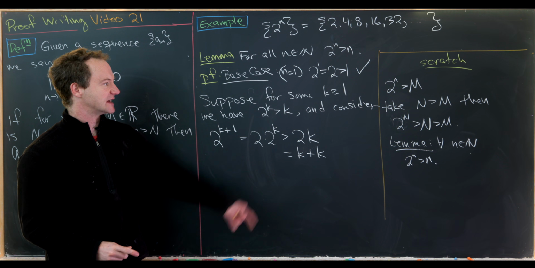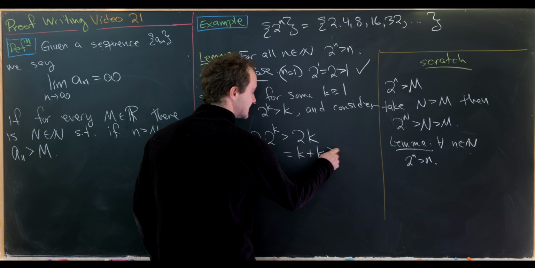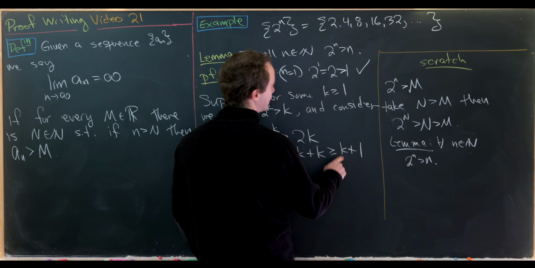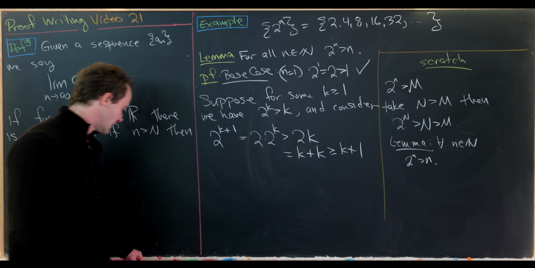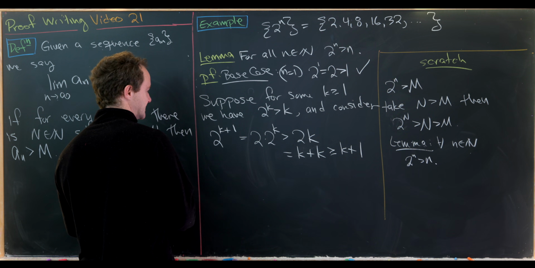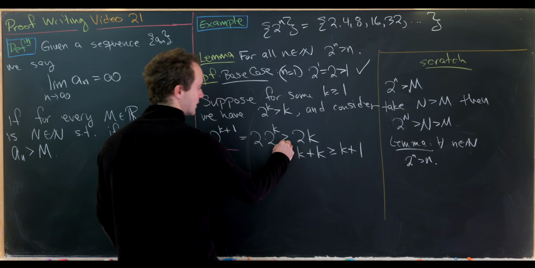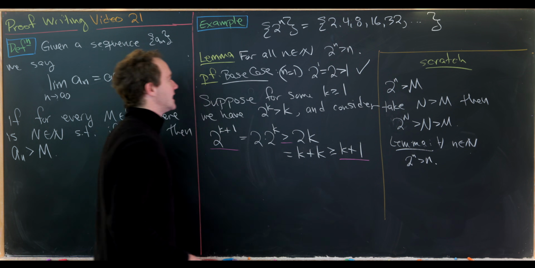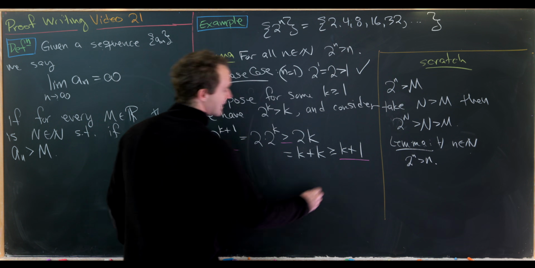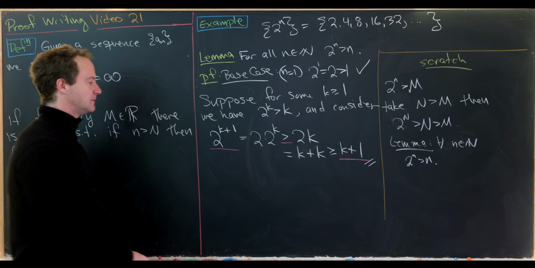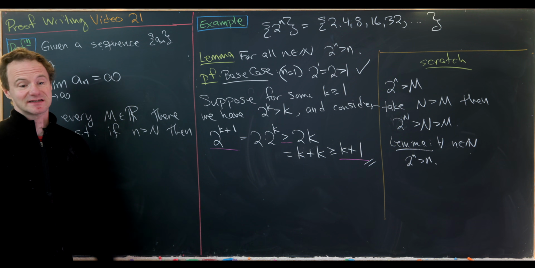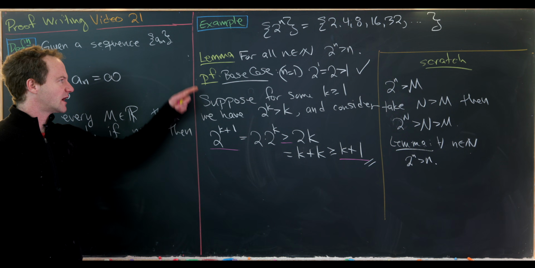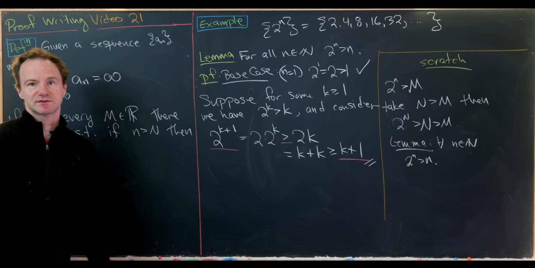But then, since k is bigger than or equal to 1, we know this is bigger than or equal to k plus 1, just replacing one of those k's with 1. But now we have proved our induction step. Notice we have 2 to the k plus 1 is larger than k plus 1. So that finishes this proof. And now we're ready to prove that this sequence in fact diverges to infinity. But let's maybe do that in the place of this proof right here.